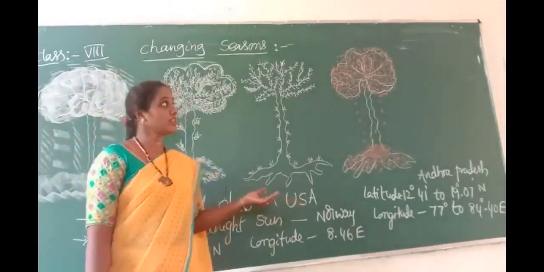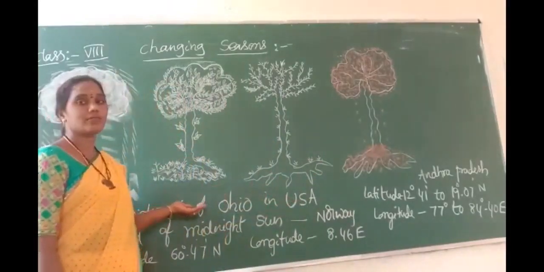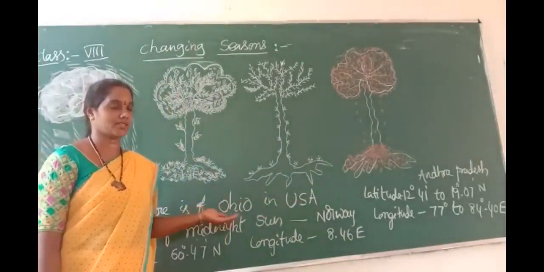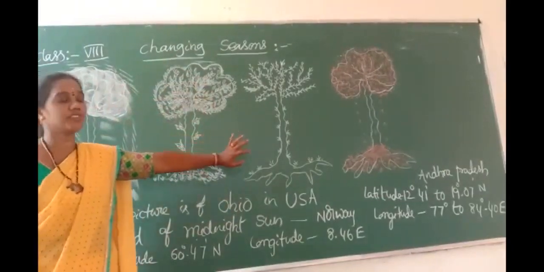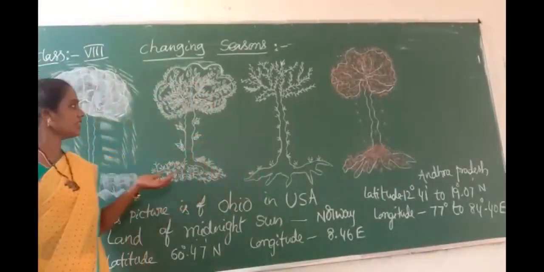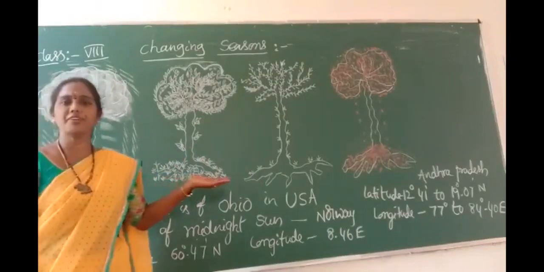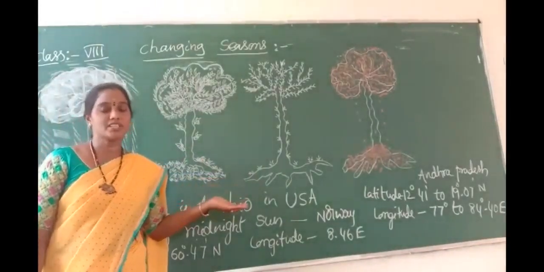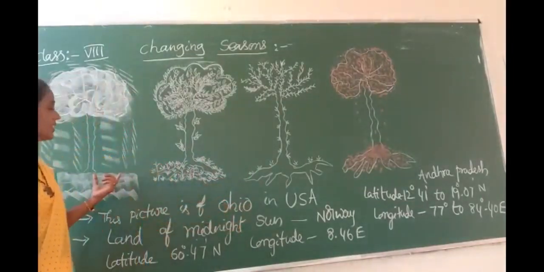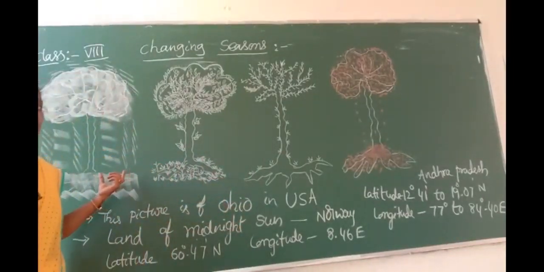What is in the picture? In this picture, you see four different types of trees. In the topic changing seasons, you will see four different types of trees. There is a variation in every tree. What do you observe in the trees? The first tree is fully covered with snow, and the land is also covered with snow.